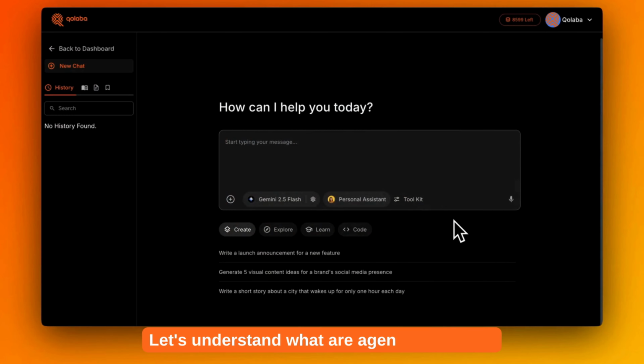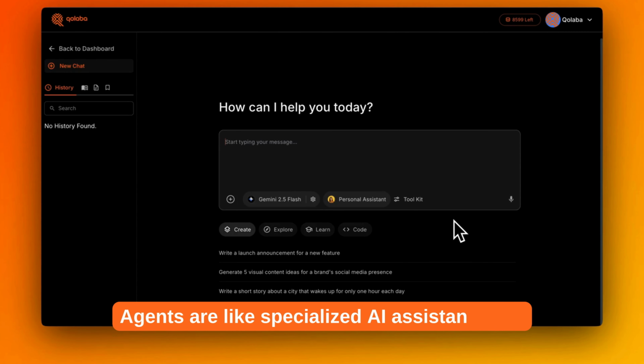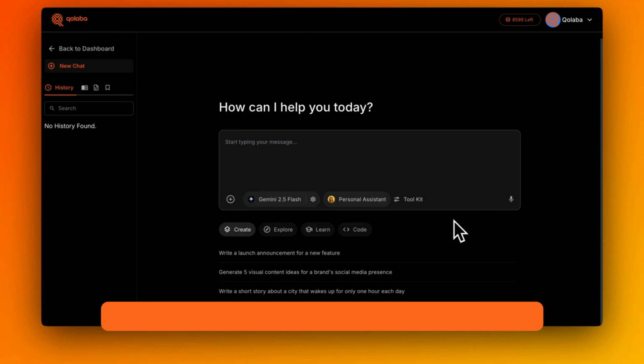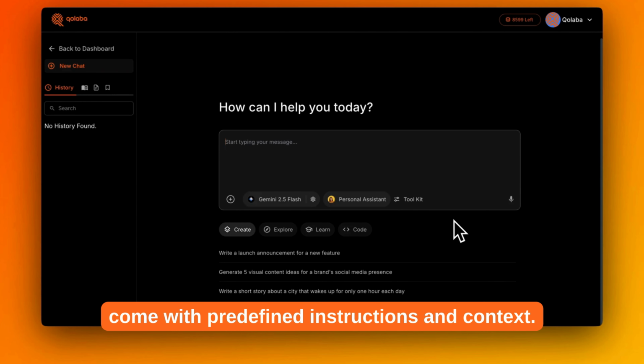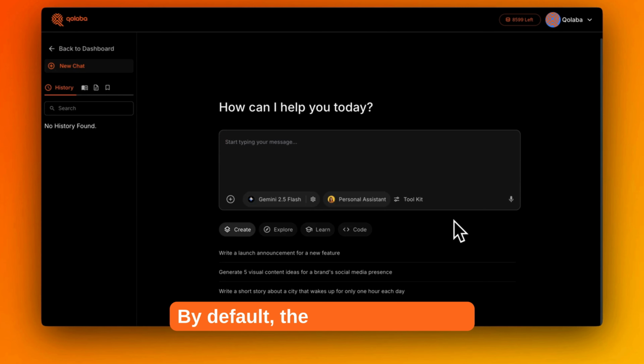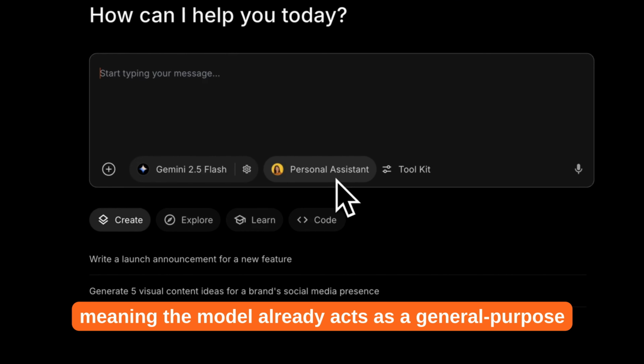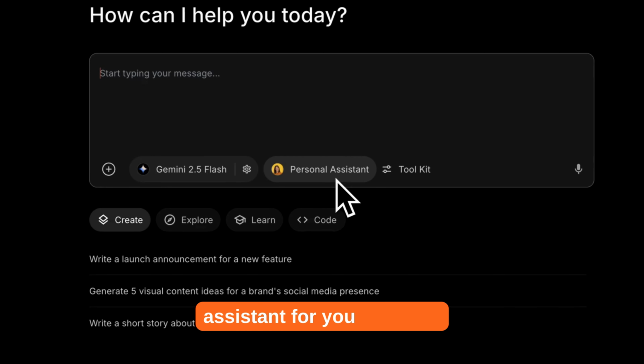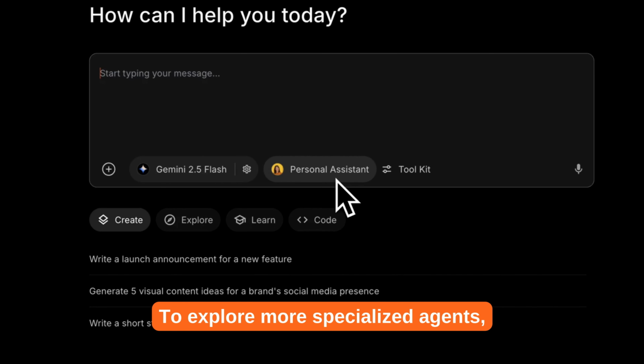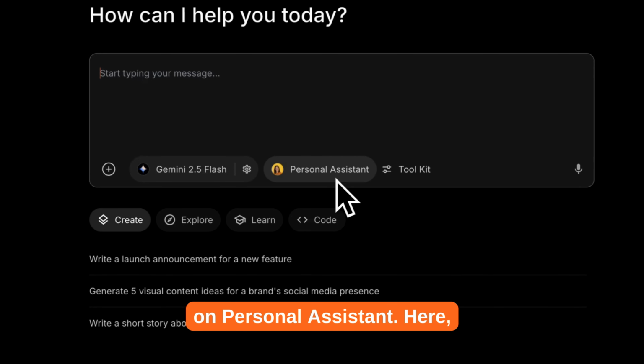Let's understand what agents are in Qolaba. Agents are like specialized AI assistants that come with predefined instructions and context. By default, the chatbot operates as your personal assistant, meaning the model already acts as a general-purpose assistant for your queries. To explore more specialized agents, go to the Input area and click on Personal Assistant.